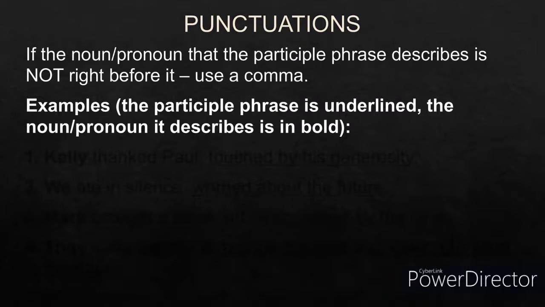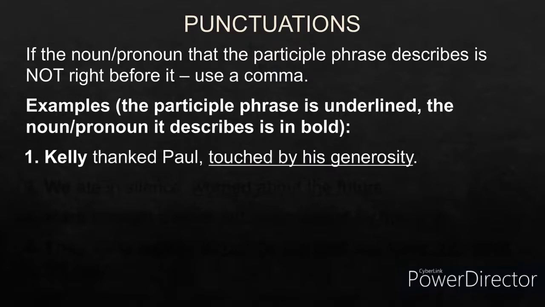If the noun or the pronoun that the participle phrase describes is not right before it, you have to use a comma. There's a difference in the position between the two. So there won't be any comma in that. For example, Kelly thanked Paul, touched by his generosity.